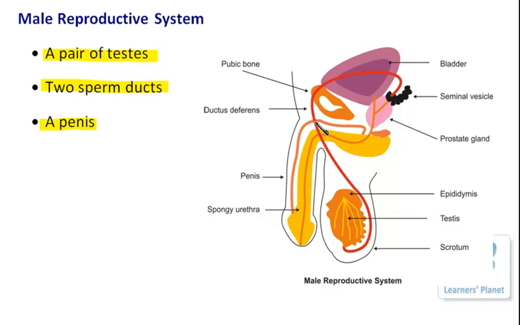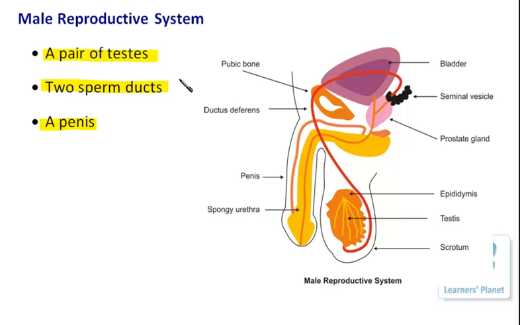Before I start explaining this reproductive system, let me tell you one thing: testes is present in a pair. That means testes is the plural form of this structure. And of course, for the singular we have to write an i instead of this e.